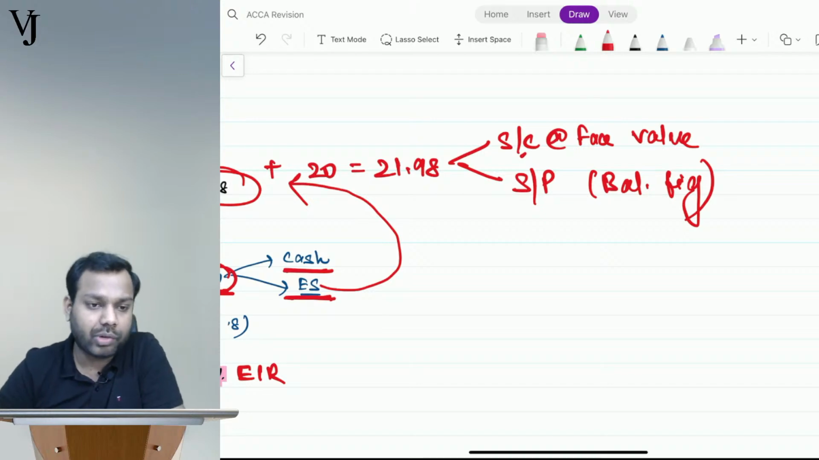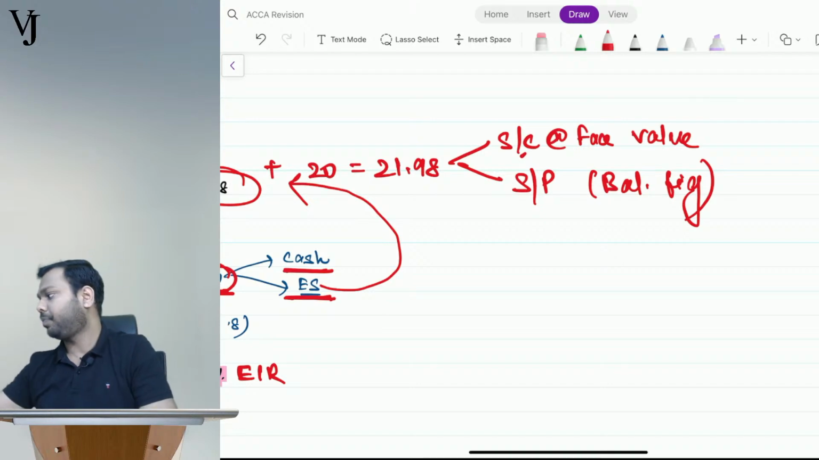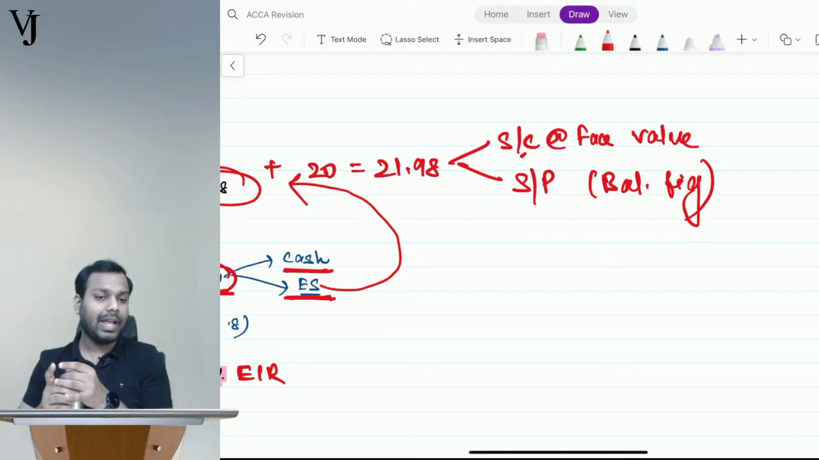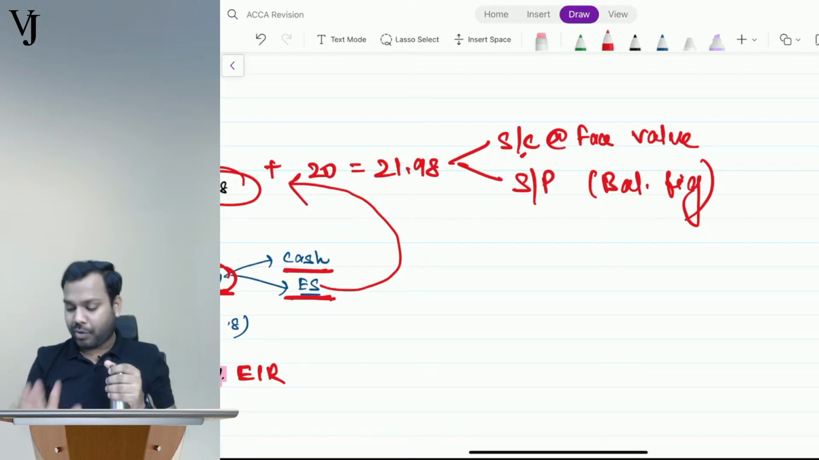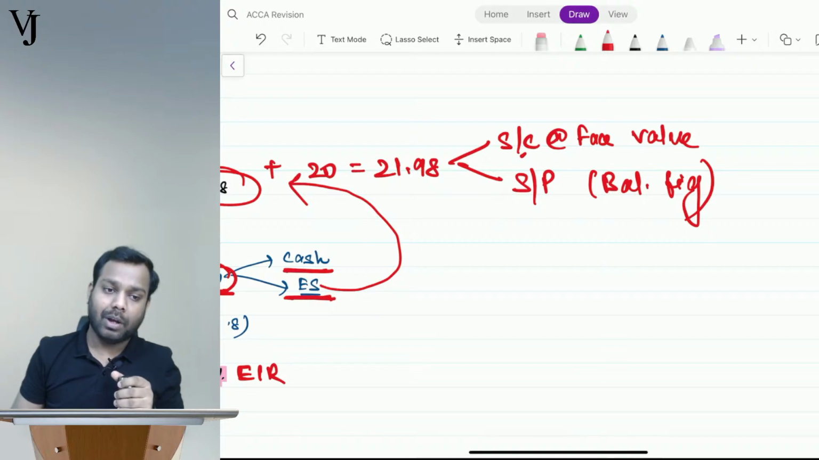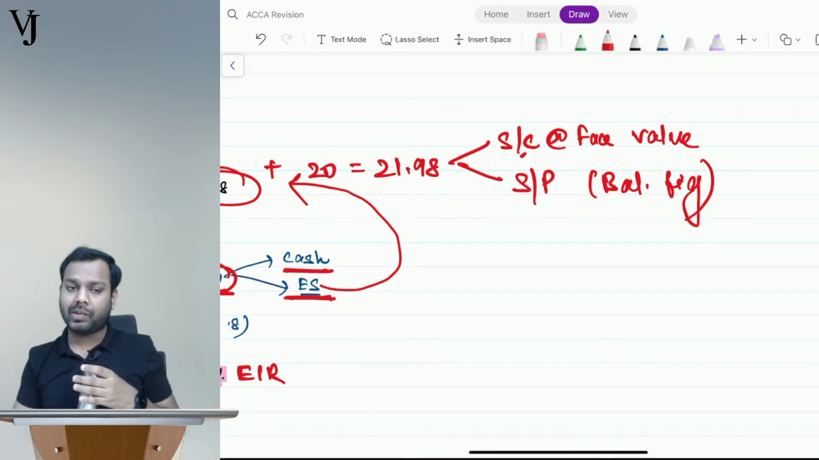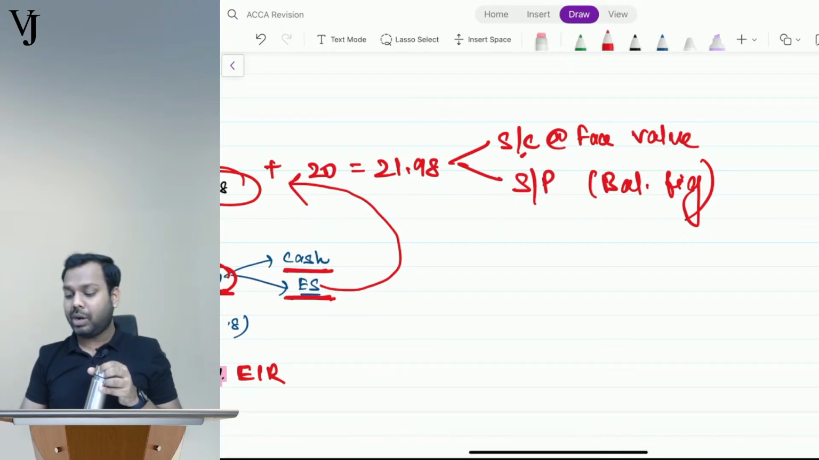EIR will be given in the question. Yes, Ayush, it will be given in the question. And I believe, Ayush, in the live class we have discussed how we have to calculate the EIR. From an exam perspective, yes, it will be given. But from a practical life perspective, we have already discussed in our live classes how it will be calculated, okay?